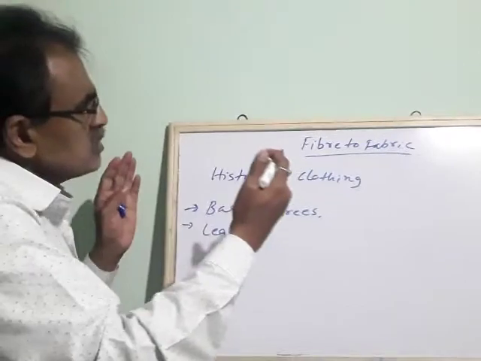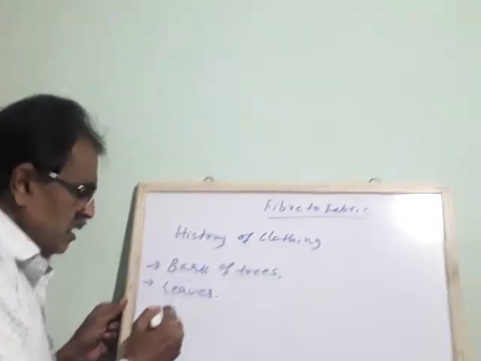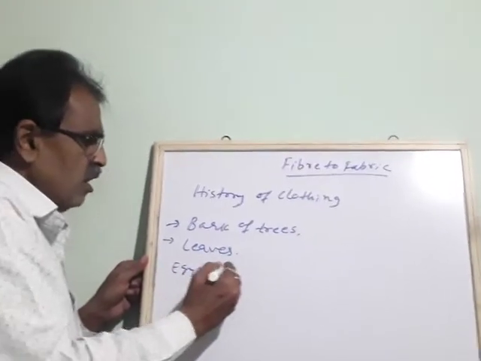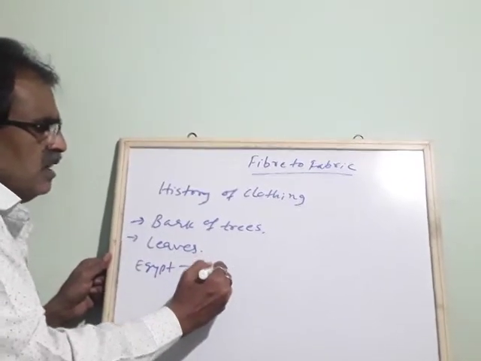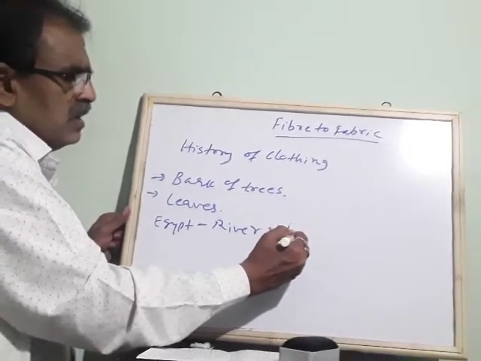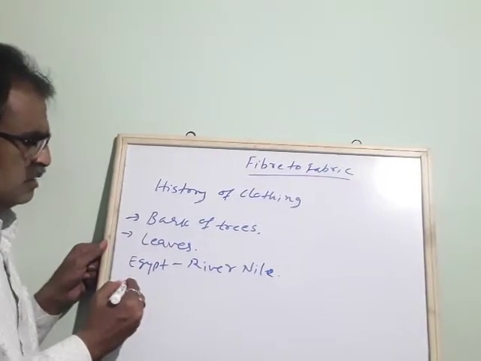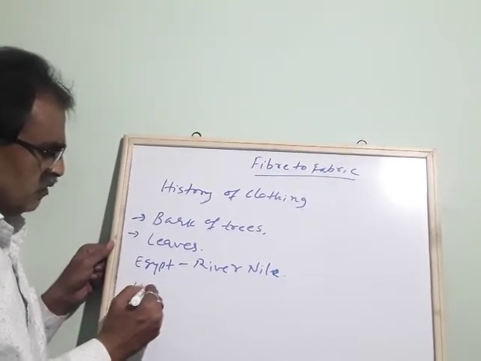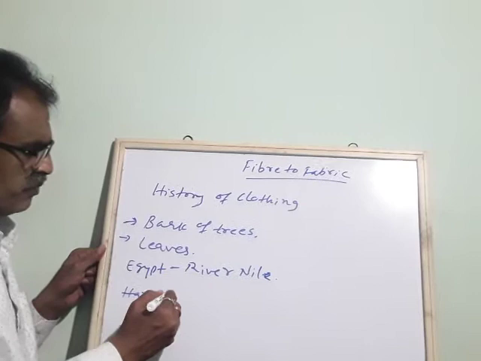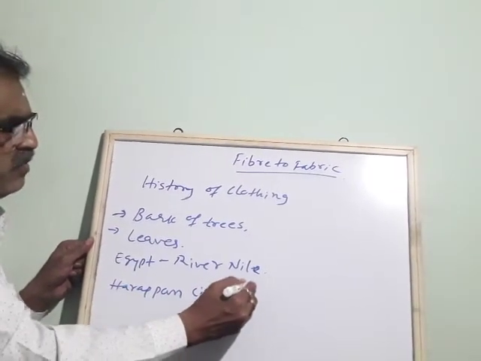Most of the countries like Egypt has a big river called which river? River Nile. And even in India, there is one civilization called Harappan civilization. So why am I telling this here?